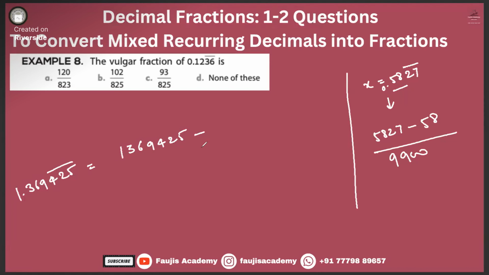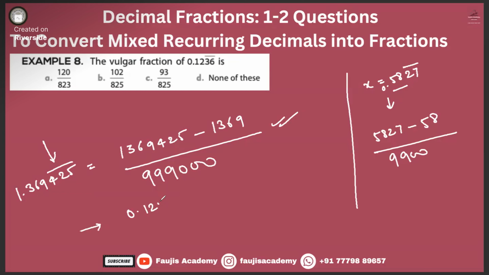Let's try to do this example once more. 0.1236 bar. Which means what? 1236 minus 12 divided by 9900. That means 1236. Sorry. One moment. 12 divided by 9900. Right. Simplify it, guys. I'm just trying to simplify it.